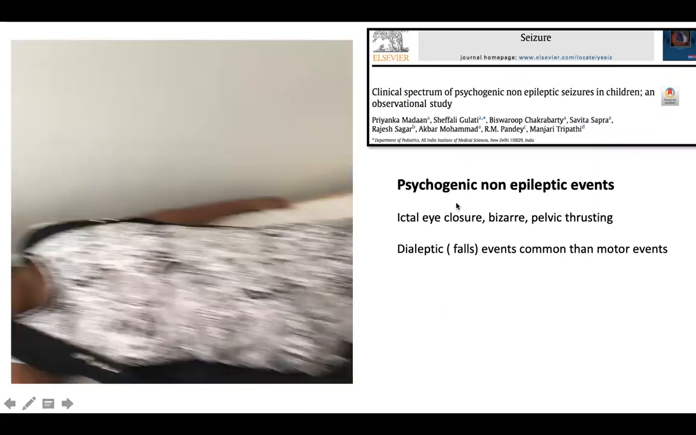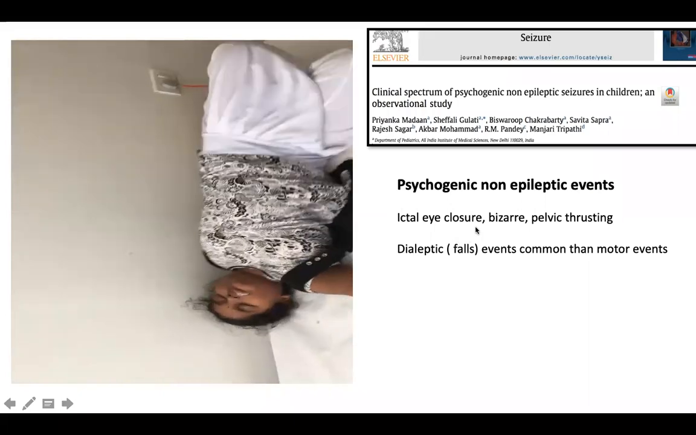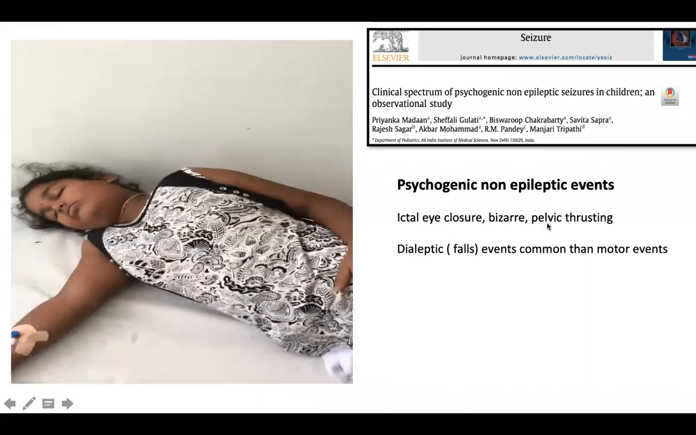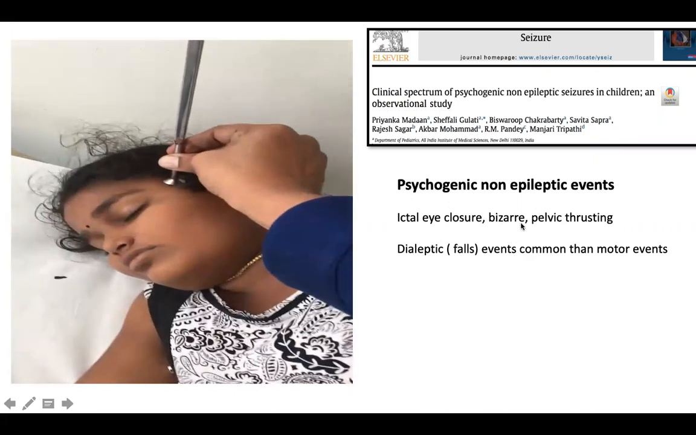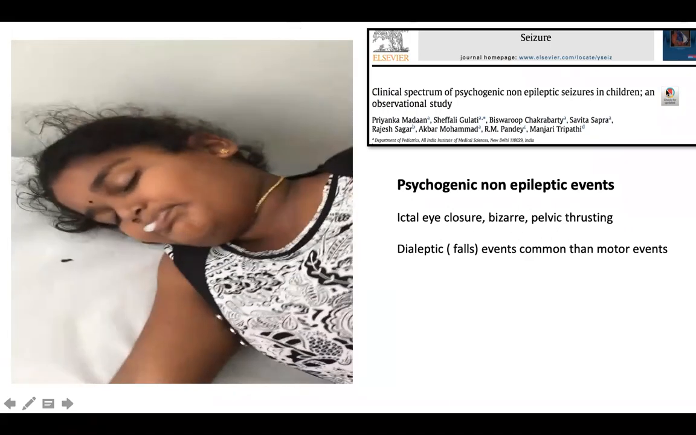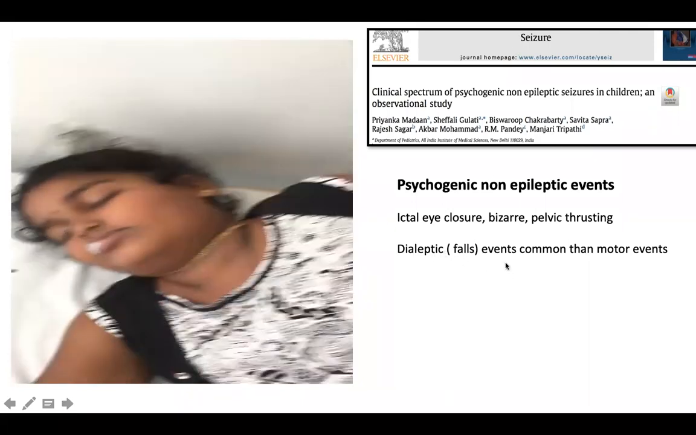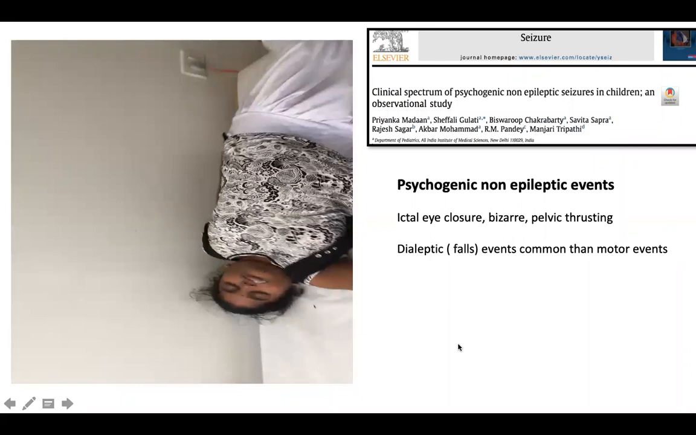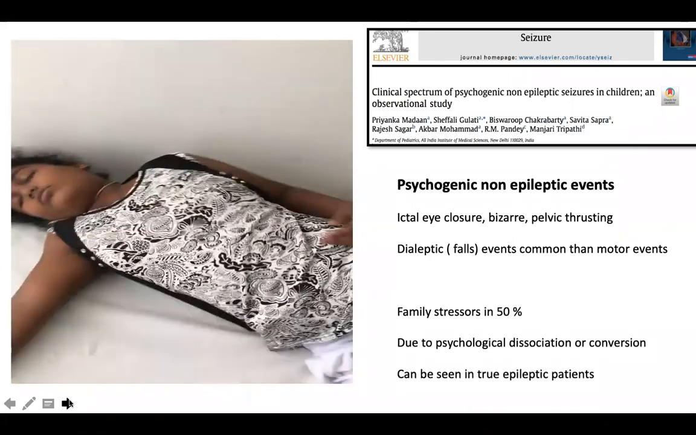One important clue in psychogenic non-epileptic events is ictal eye closure. In a true seizure, the eyes are open and the pupils are dilated, right? As you can see, there is a pelvic thrusting movement, thrashing movements. This can be seen in true seizures, but it is very notoriously seen in such psychogenic non-epileptic seizures. Falls or sudden collapsing falls are much more common than motor events. There are family stressors, and you need a psychologist to be in the picture.